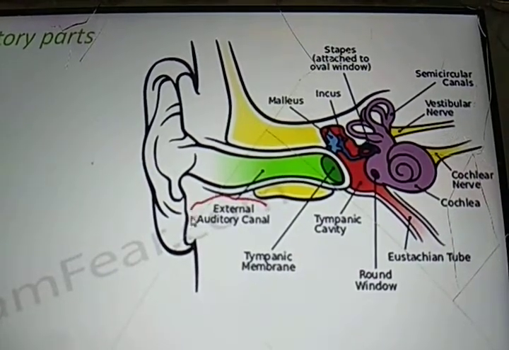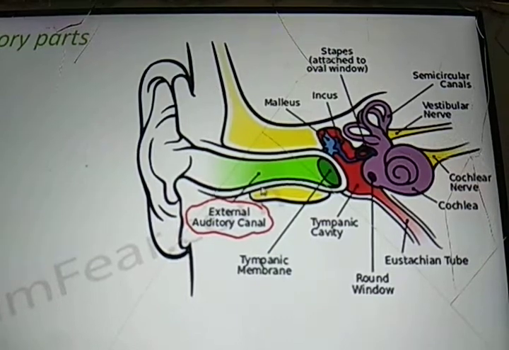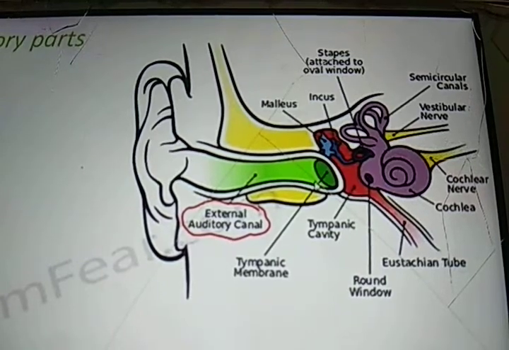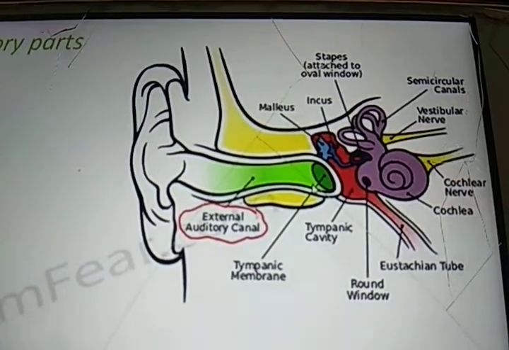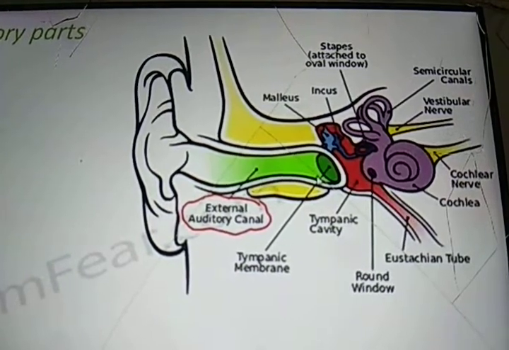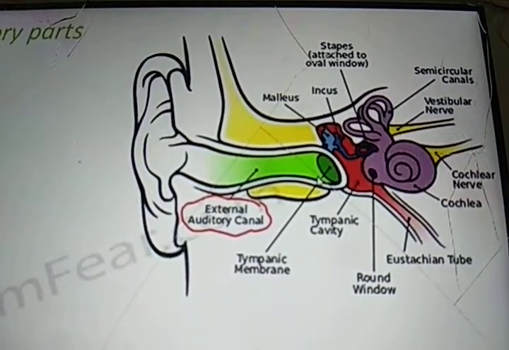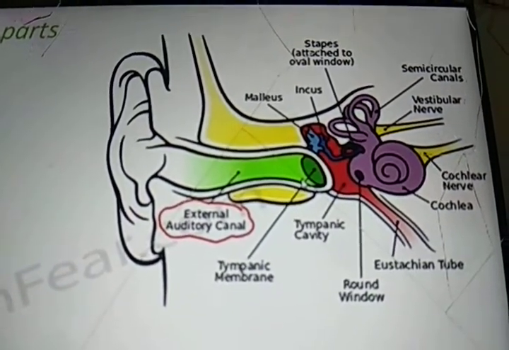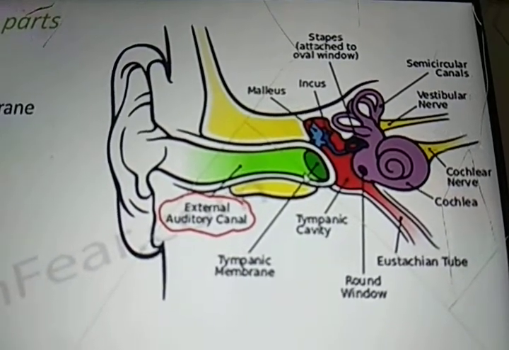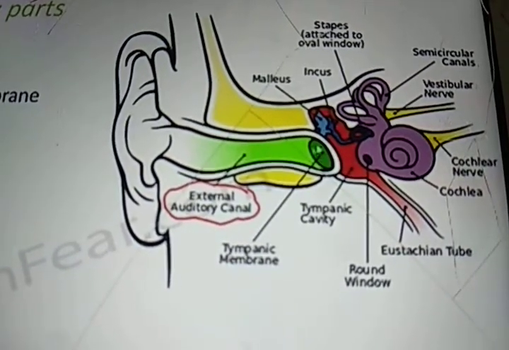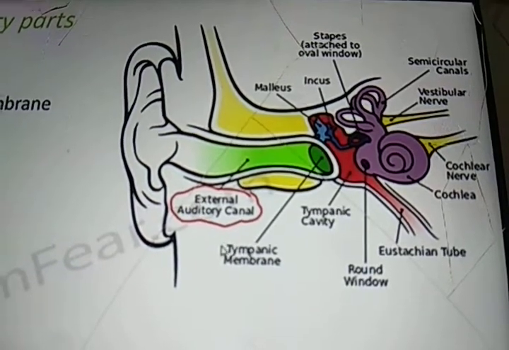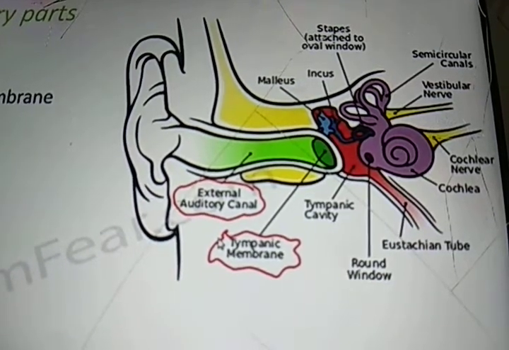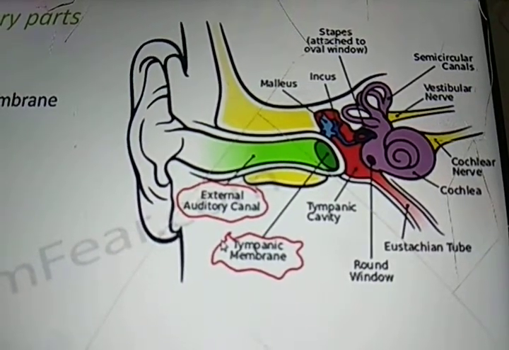Here you see the tube-like structure. This tube-like structure goes deep inside. If you put your finger inside your ear, you can actually see the tunnel like this. However, your finger will not go deep inside, and don't even try to do that. So this is the auditory canal. It goes deep inside and reaches the eardrum. The green structure which you see here is the membrane called the eardrum or the tympanic membrane.